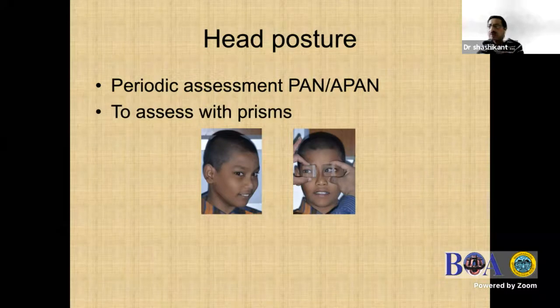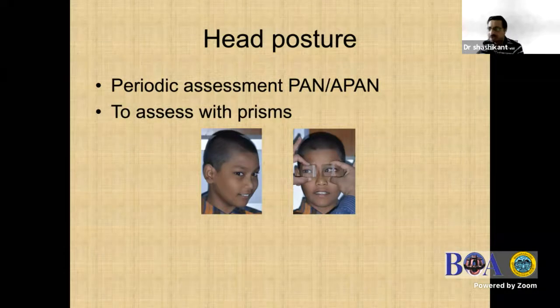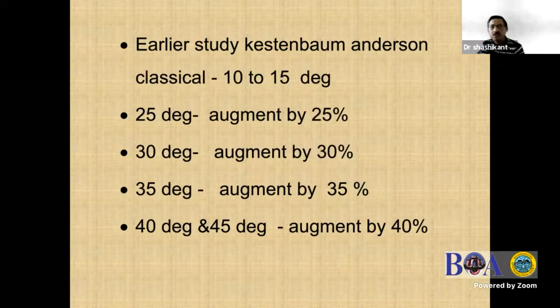And the second thing is, if the patient has a multiplanar nystagmus, where the patient can have associated head tilt, chin elevation, and face turn, then you keep the prisms, correct the dominant head posture, and see what happens to the other head postures. If they get corrected, that suggests that if you do surgery only for the dominant head posture, it will cause widening of the null zone, and the other head postures will get corrected by themselves. This is a study which we did for Kestenbaum-Anderson's procedure.